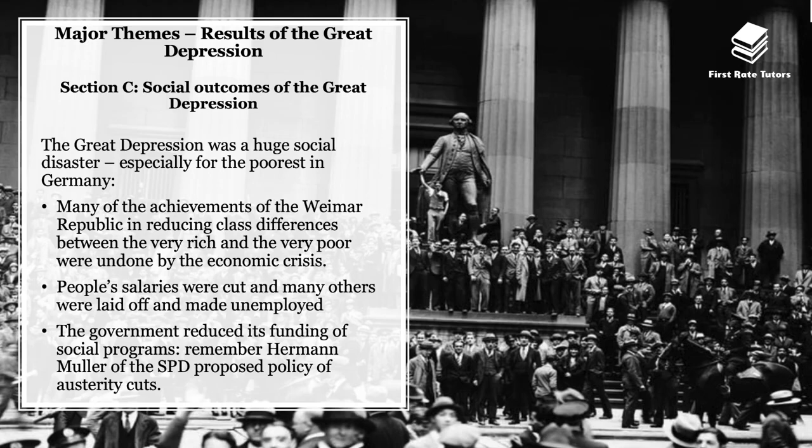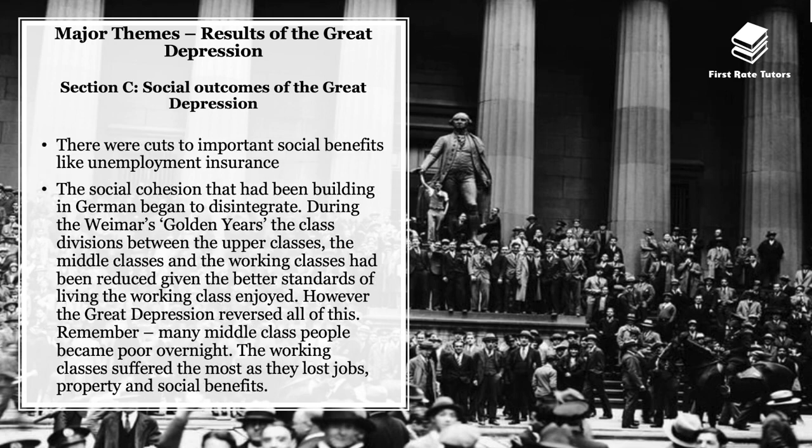The government also reduced its funding of social programs. So do you remember, for instance, Hermann Müller, who proposed a policy of austerity cuts? All of these funding cuts impacted the working classes, making them even poorer. There were lots of cuts to important social benefits like unemployment insurance, and this of course was a huge disaster for people who lost their work. And the social cohesion that had been building in Germany really began to disintegrate. During the Weimar's golden years, the class divisions between the upper classes, middle classes and working classes had been reduced given the better standards of living the working class enjoyed. However, the Great Depression reversed all of this.